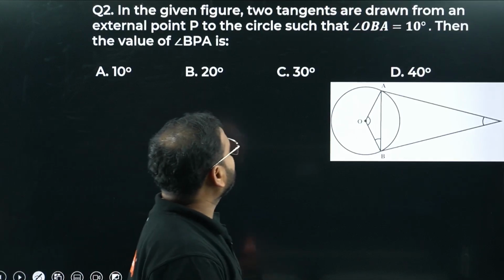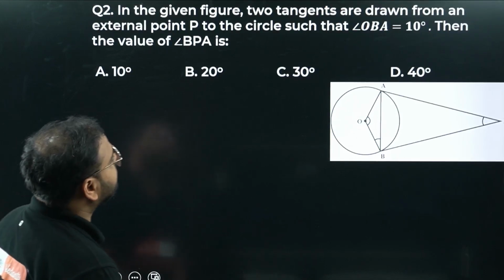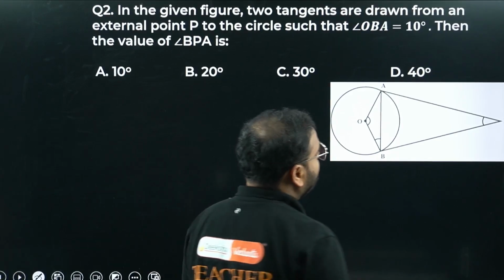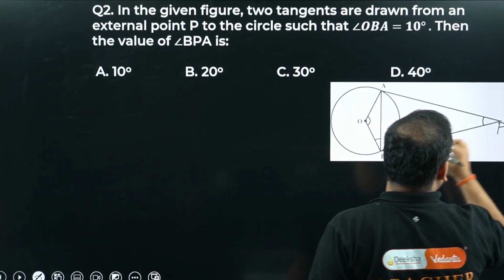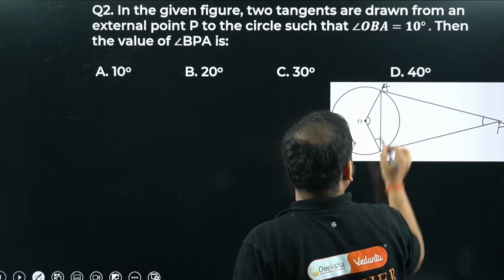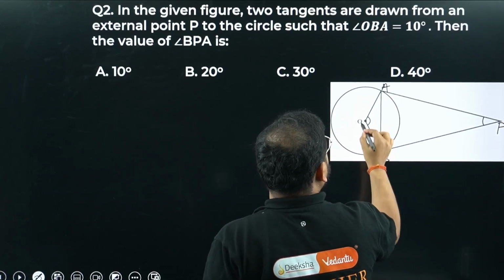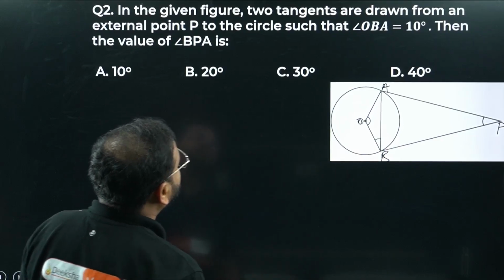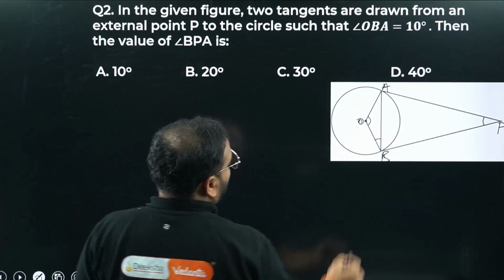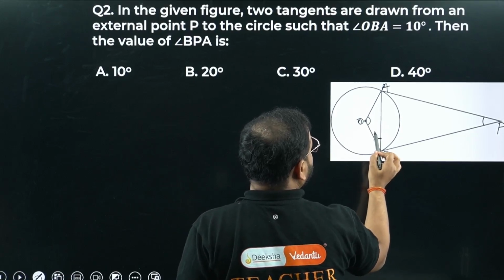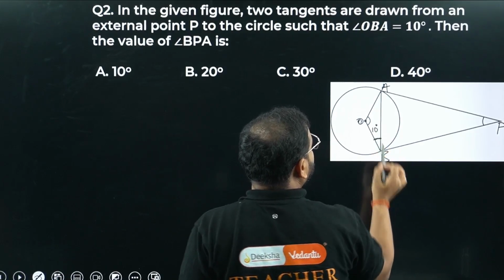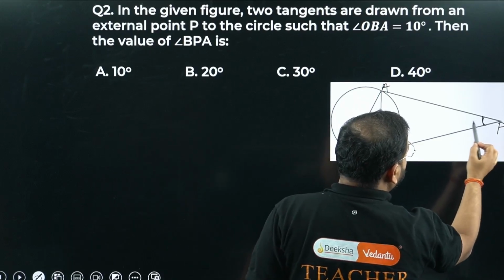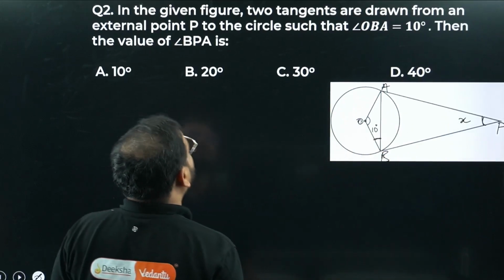In the given figure, two tangents are drawn from an external point somewhere over here. This is the point P, this is the point A, this is the point B, and this is the point O, to the circle such that angle OBA is here. OBA is 10 degrees. Then the value of BPA, let's call it X, is how much?